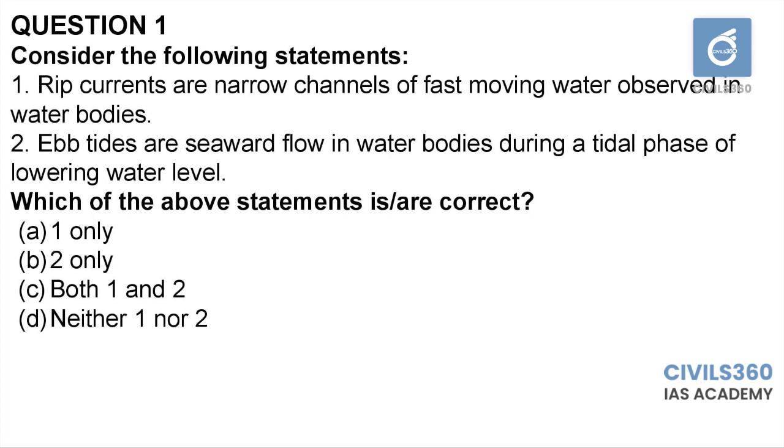This can have negative consequences as well, because if rip currents are not detected, people can get drowned as well. That is the first statement, that is correct. Second statement, ebb tides. Ebb tides are actually observed when the tidal flows are in a receding stage. So the water flow takes place from the beach towards the interior of the water body. So it is actually the gradual decline of water flow, and the flow of water body will take place towards the seaward direction. Both statements are correct. First statement, both 1 and 2.